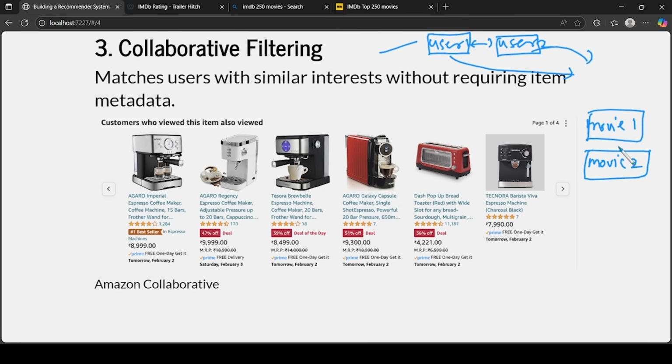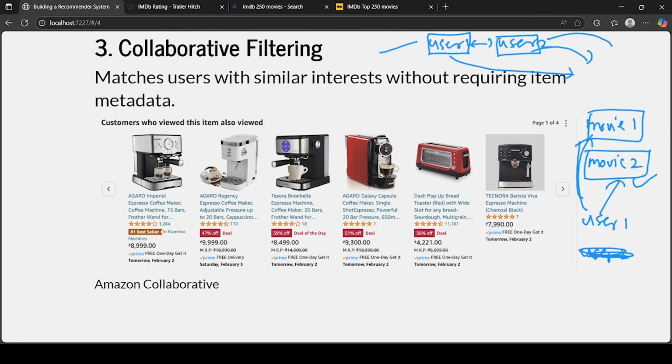Then if a user has watched one of them, let's say user 1 has watched movie 2 and liked it, there is a possibility he might also watch movie 1, right? So something like that we can do also.